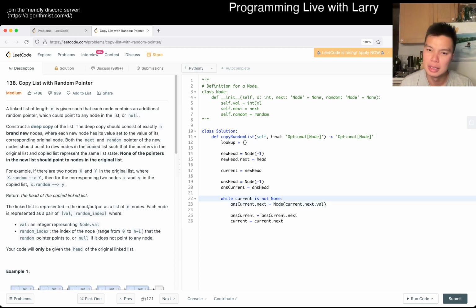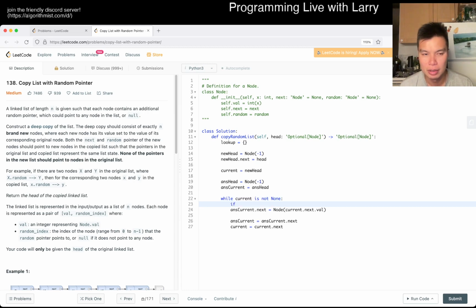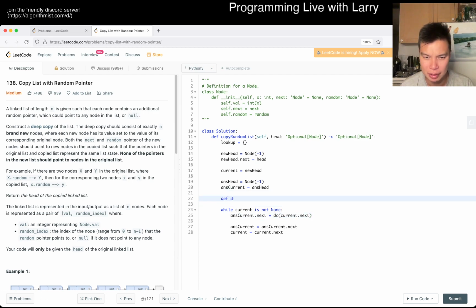Let's see, because we have to. Okay, fine. So we can put in a function, I guess. Deep copy. I think deep copy is actually a function name, though. So maybe I'll just call it DC for now. I don't remember if that's a thing in Python. I think it's deep copy though. I think that's the name of the library.